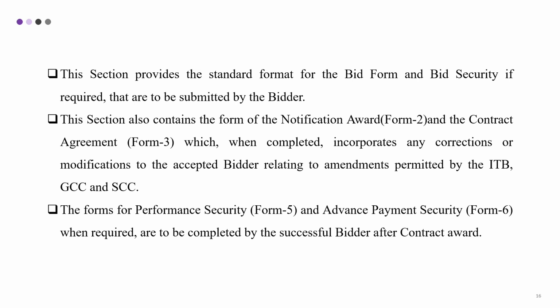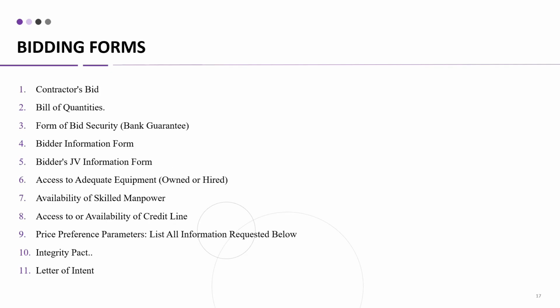The form for performance security, Form 5, and advance payment security, Form 6, when required, are to be completed by the successful bidder after contract award. These are the bidding forms required.